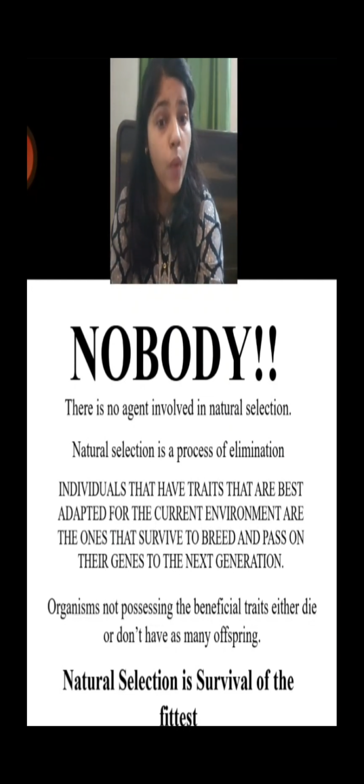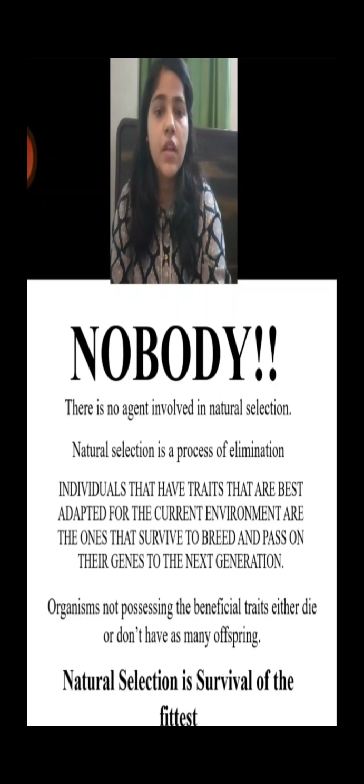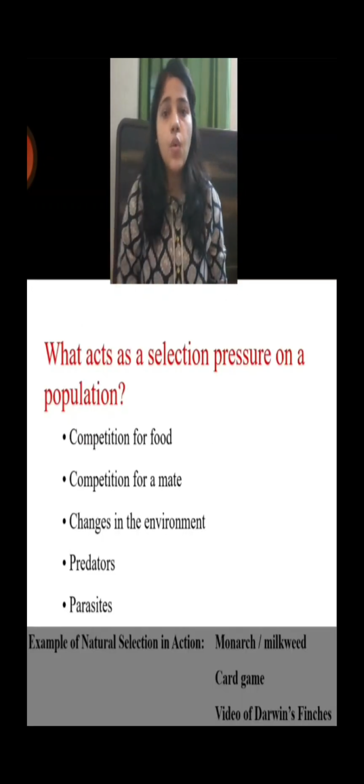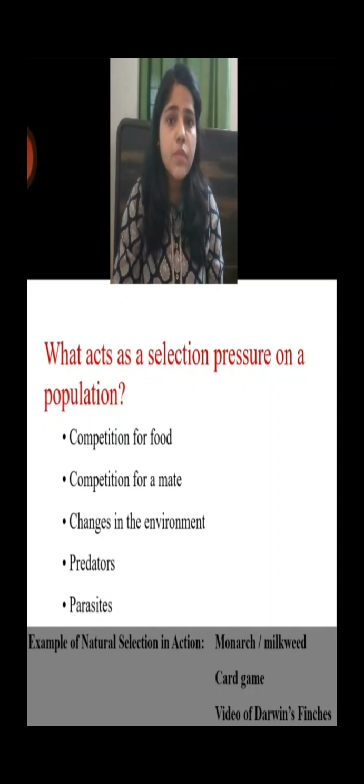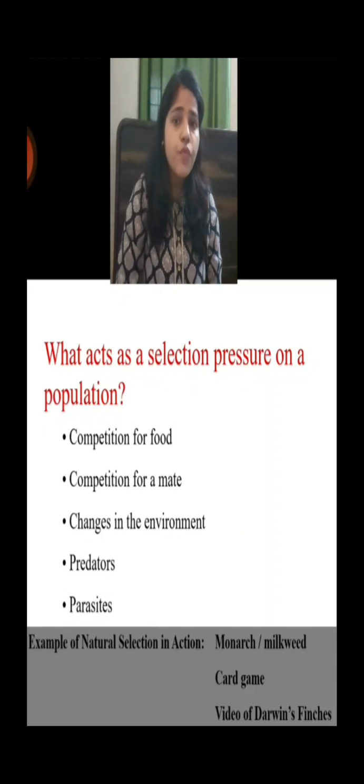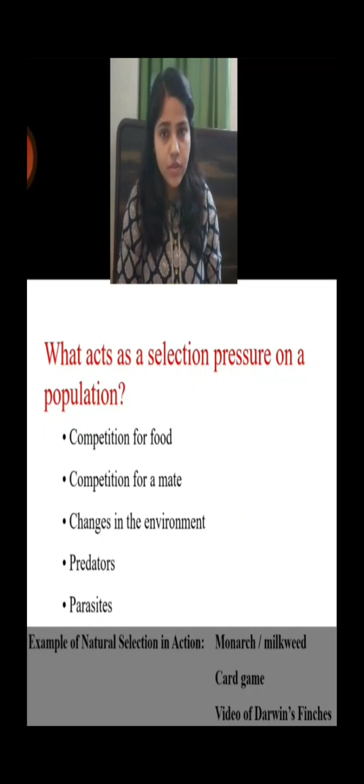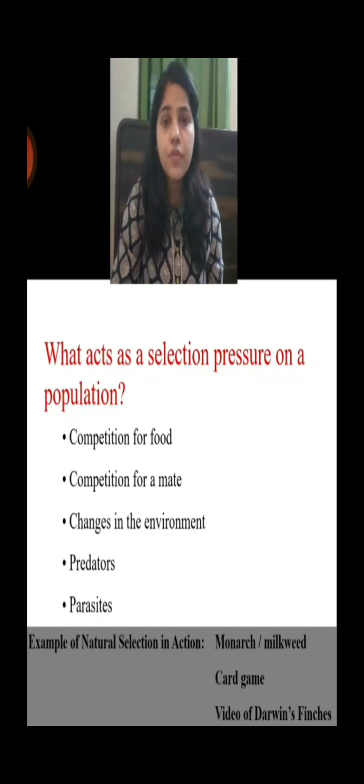Now, why does natural selection occur? Another question. So, see here the next slide. What acts as a selection pressure on a population? What are the causes behind natural selection? So the first cause behind natural selection is competition for food.